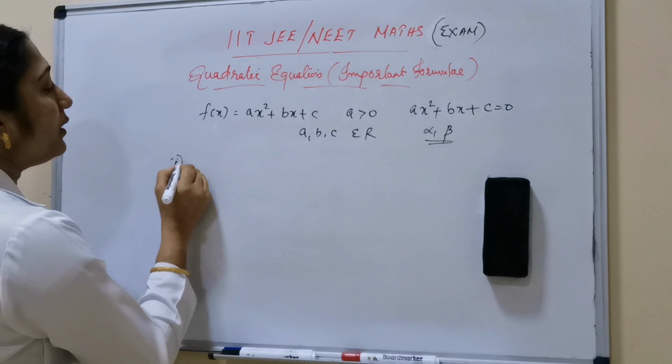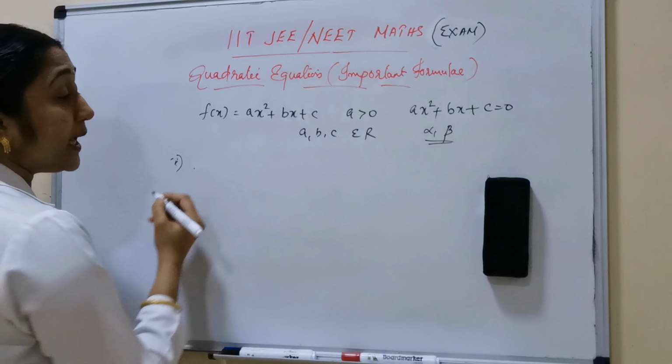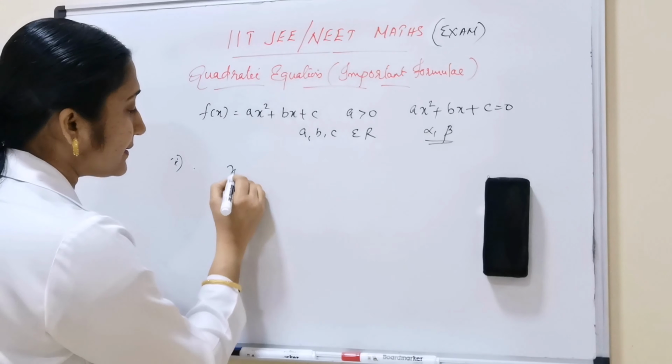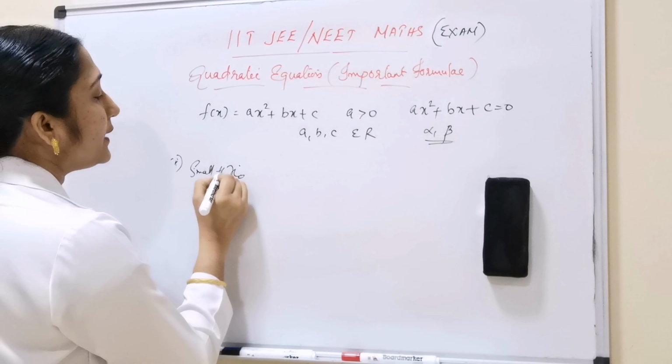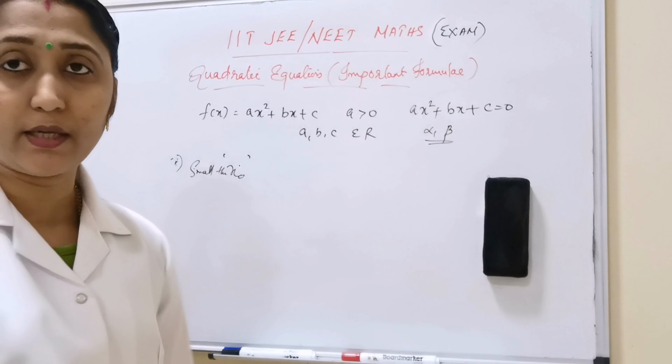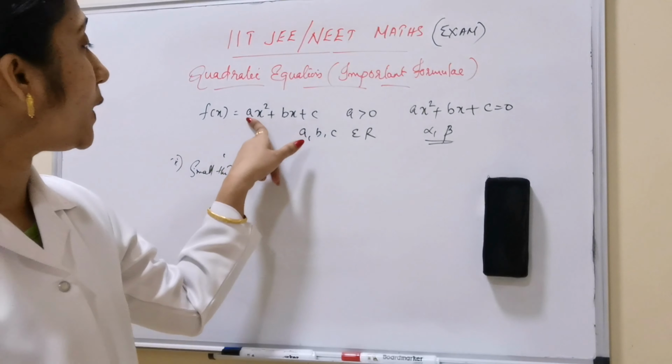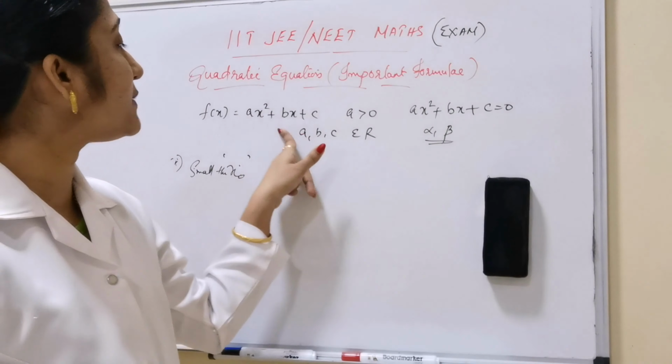Next, both the roots are smaller than the specified number x0. If f of x is equal to ax square plus bx plus c, a greater than 0, and a, b, c are elements of R. The first condition is, if the roots are greater than the specified number x0, that means f of x0 greater than 0 and minus b by 2a greater than x0.